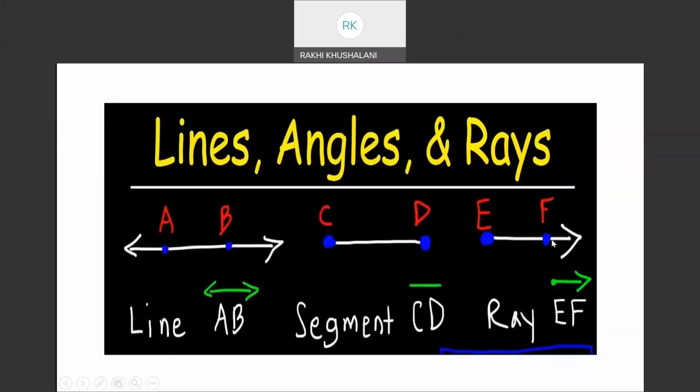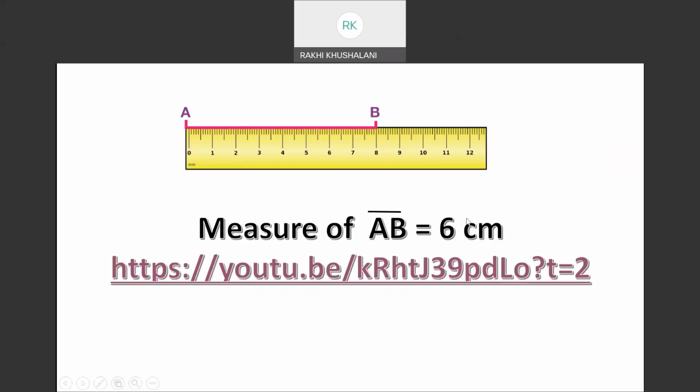Why? Because E is a starting point. It is not extending in E direction, it is extending in F direction. So the arrow will also come in the F direction. Please remember that, children.